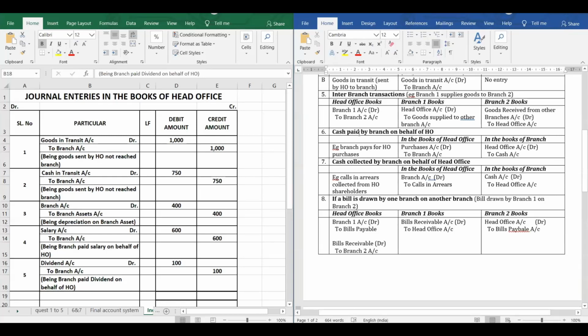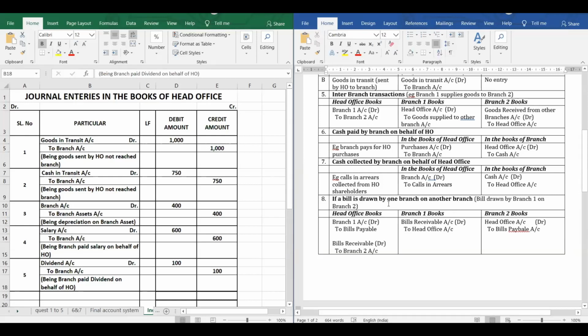So cash paid by branch on behalf of head office, account debit to cash, because cash is going out and the receiver is head office. So suppose here, for example, the goods received from other branch are for head office. When the amount is realized, that money has to be sent to the branch. So head office account debit to cash. Cash collected by branch on behalf of head office, cash account debit to head office account.